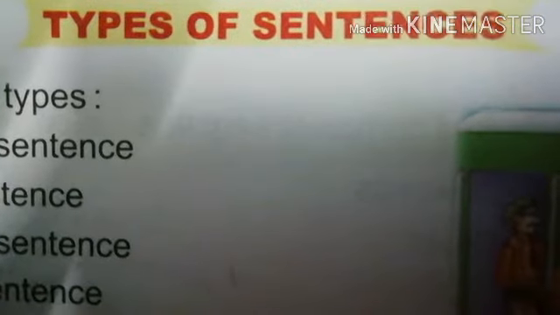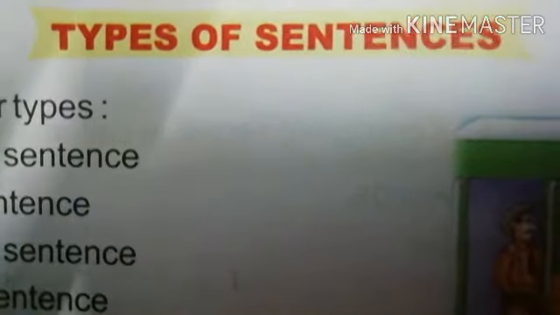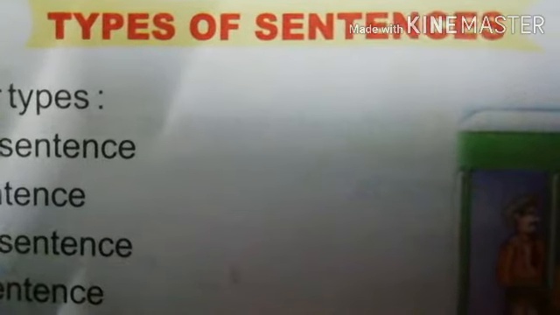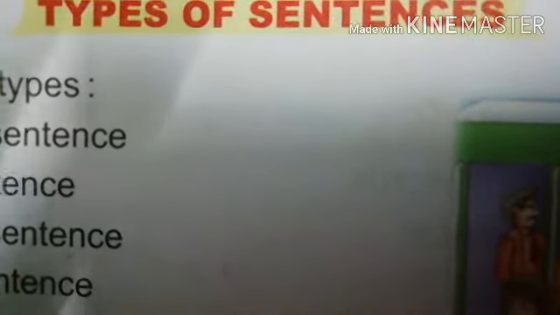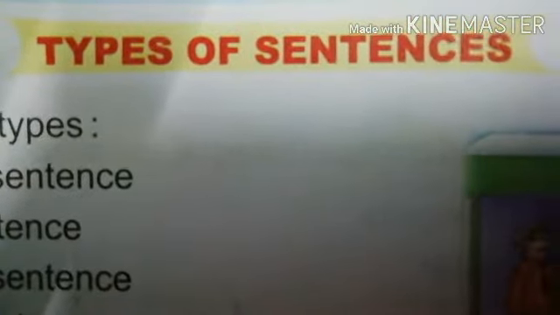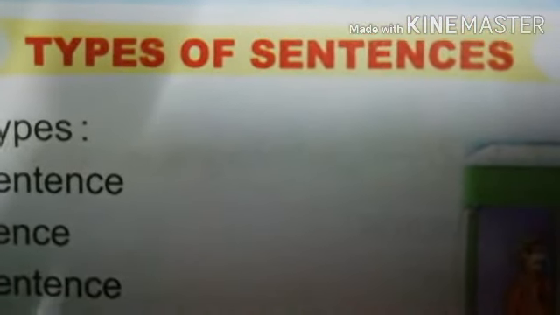Third, the sentence must end with a full stop, question mark or an exclamation mark. So this was in your previous video.